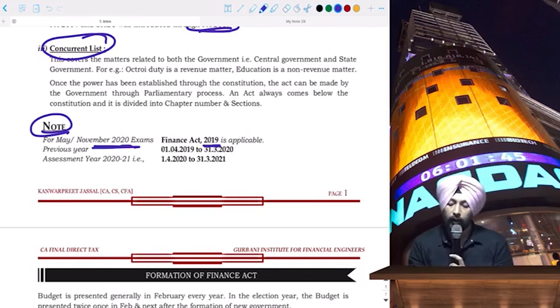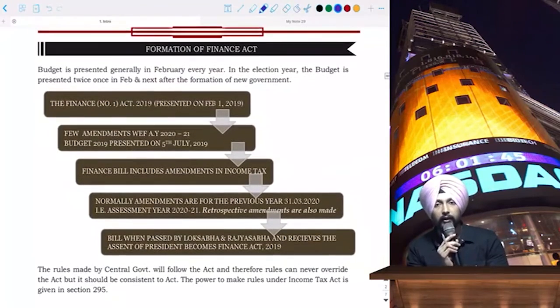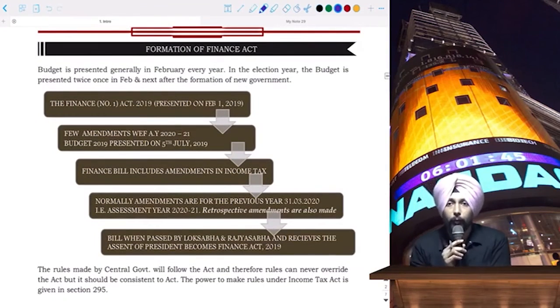Previous year for you will be 1/4/19 to 31/3/2020, and assessment year is 2021. What does that mean? 1/4/2020 to 31/3/2021. I hope you're clear till this part of discussion.